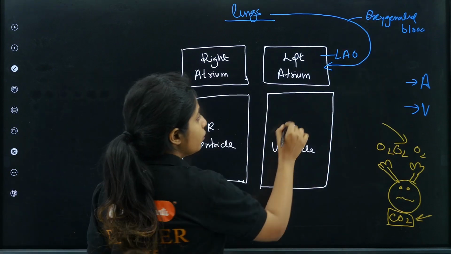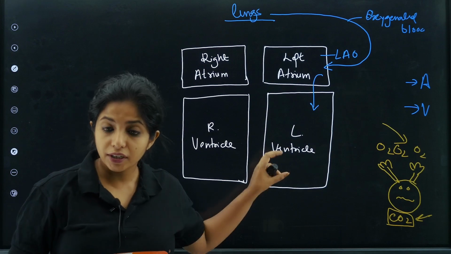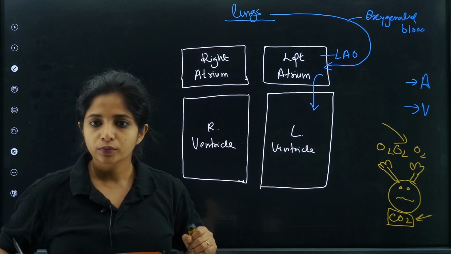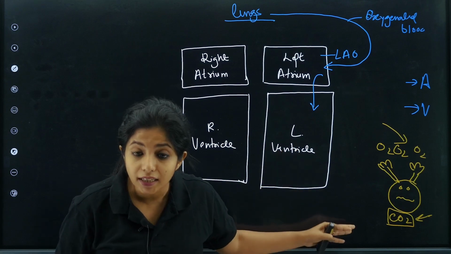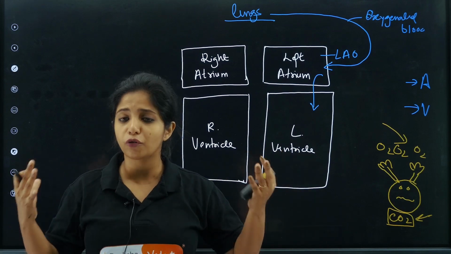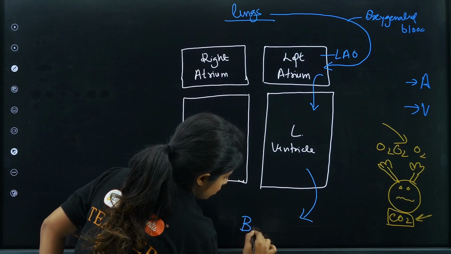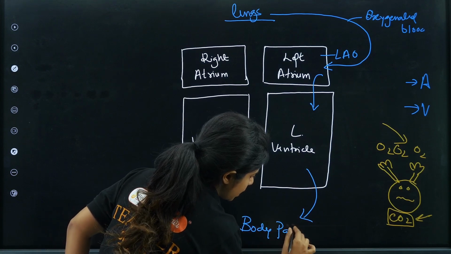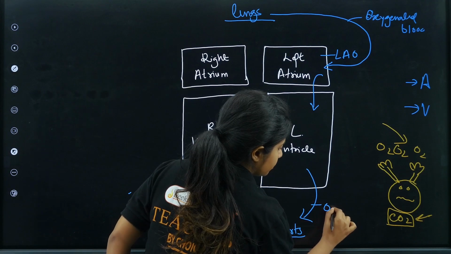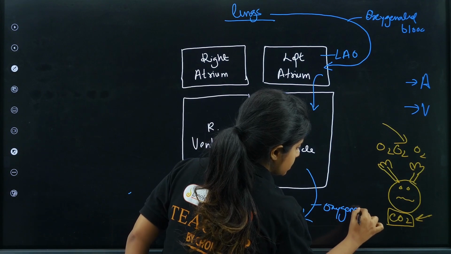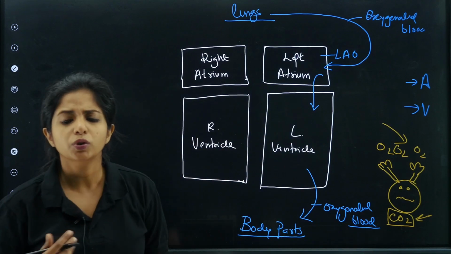Now the oxygenated blood will go from here to here. Agree? Now where will it go? After it reaches the ventricle, where will it go? So basically, after it reaches the ventricle, it will go to the blood cells or to the body parts who are crying for oxygen. So I'll just directly write that it goes to the body parts, my dear children. And what type of blood is going, children? It is oxygenated blood. Agree?